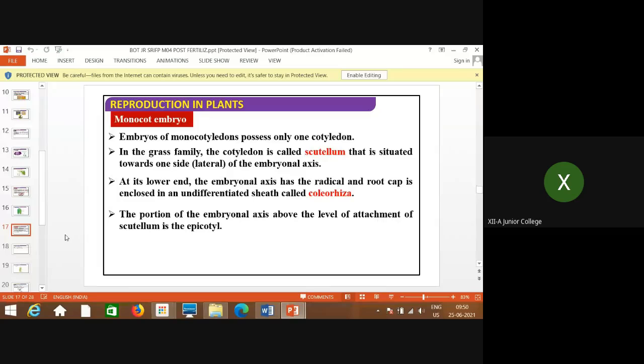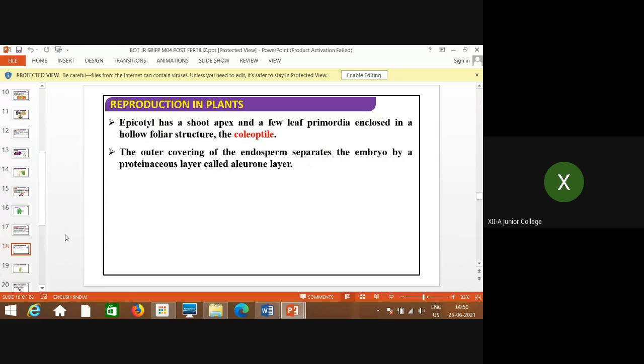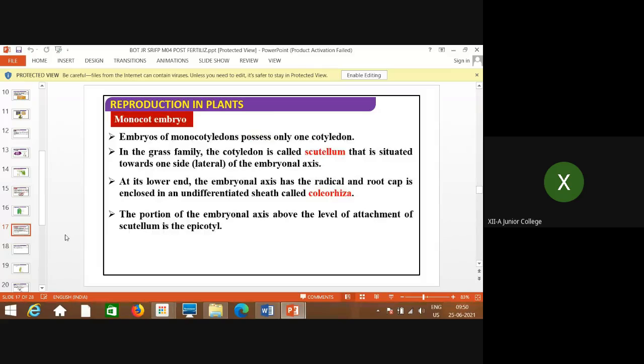Okay. Then monocot embryo, just one or two points you just remember. That is most of the members of grass family, or Gramineae also you can say. Cotyledon, it shows the scutellum, that is situated towards one side, lateral side of the embryonal axis. At its lower end, the embryonal axis has the radicle and the root cap enclosed in an undifferentiated sheath called coleorhiza.